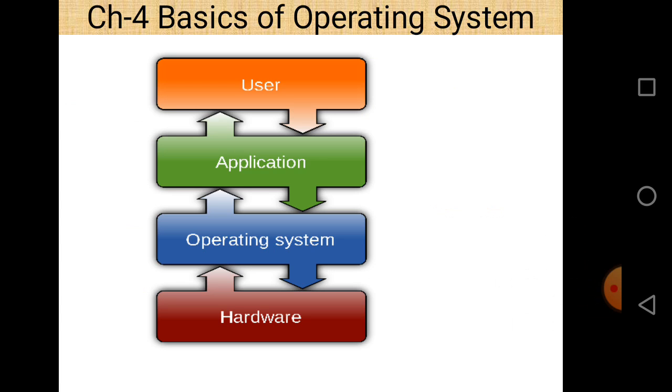You can easily see that using the operating system, the user or application software can interact with the hardware. The user gives commands to application software, application software works using the operating system, and the operating system finally deals with the hardware. So you can say that the operating system is the interface between the user and the hardware.